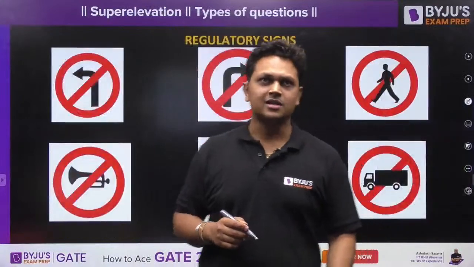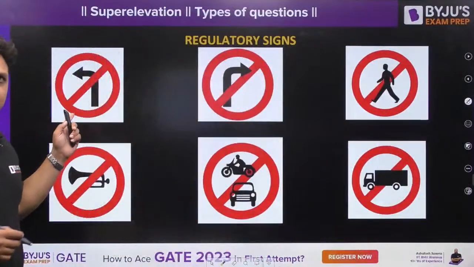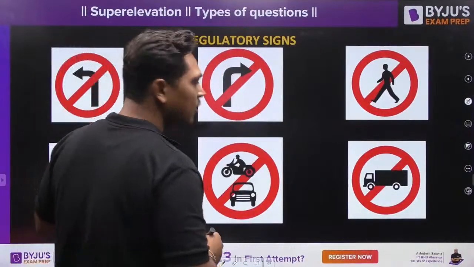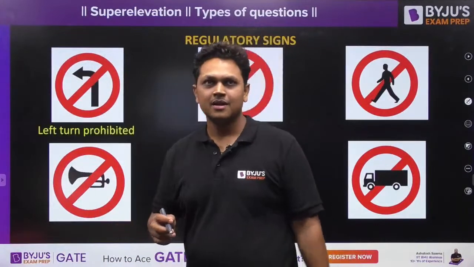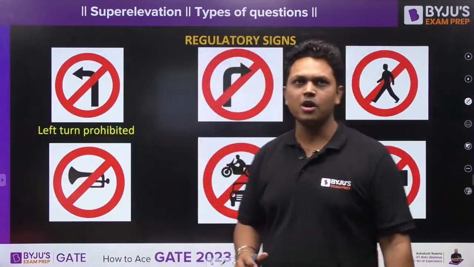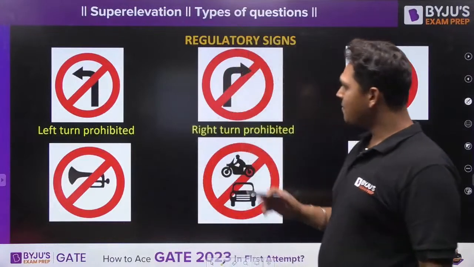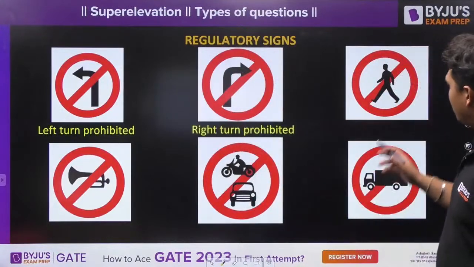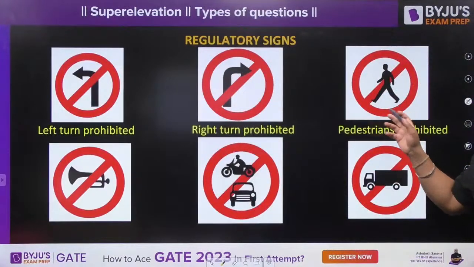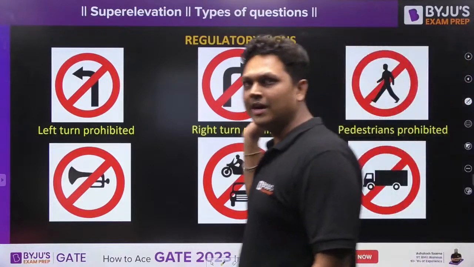Next topic. Now, which is this sign? No left turning traffic. Left turn is prohibited. Similarly, this is right turn prohibited. What is this? Pedestrians are prohibited. Where do you find this type of sign?